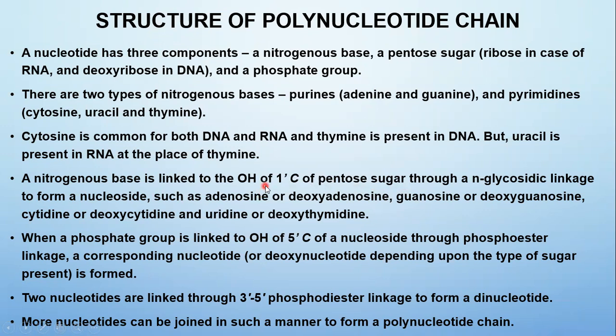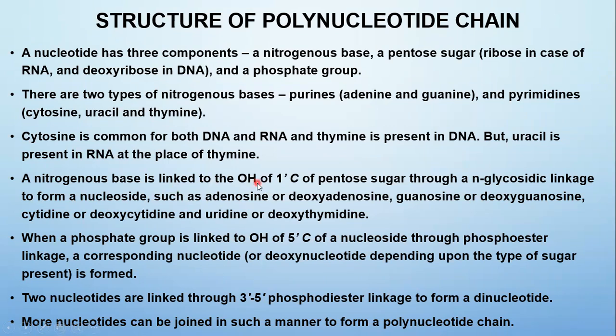So any one of the bases pairing with the hydroxyl group at the position of the first carbon of the pentose sugar through an N-glycosidic linkage is called a nucleoside. So a nucleoside refers to a base and pentose sugar. Base attached to pentose sugar through N-glycosidic linkage.